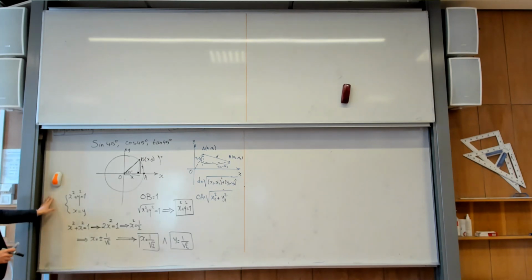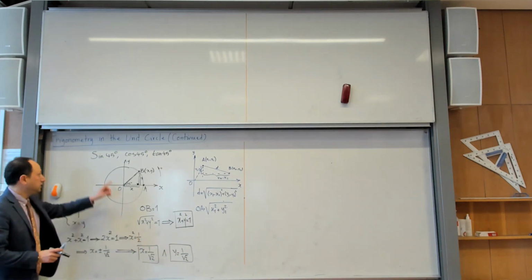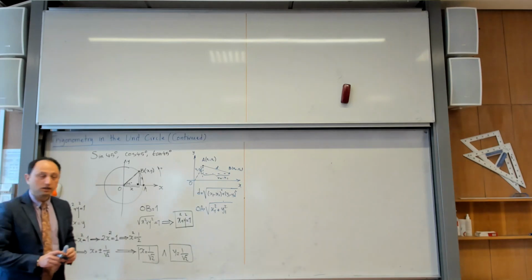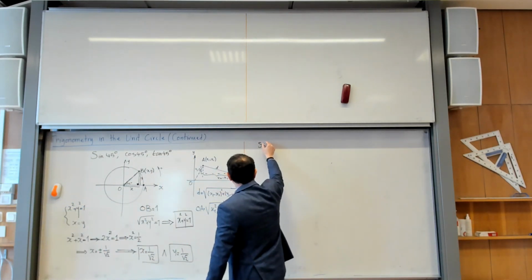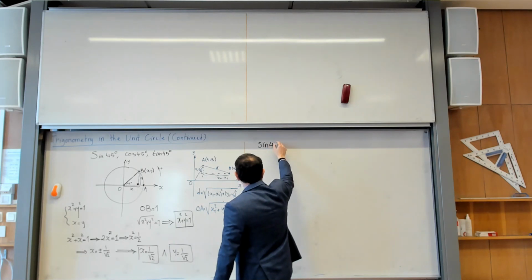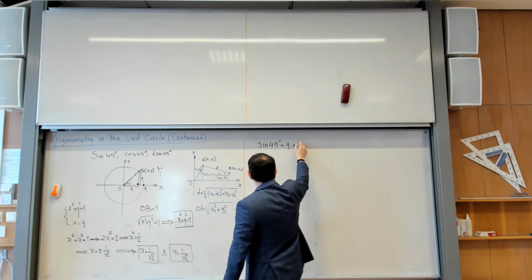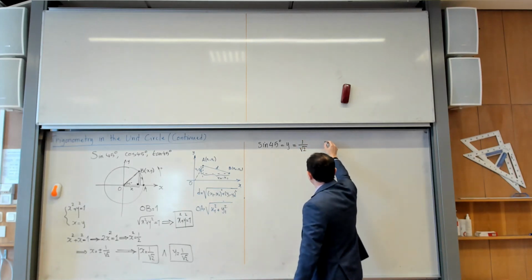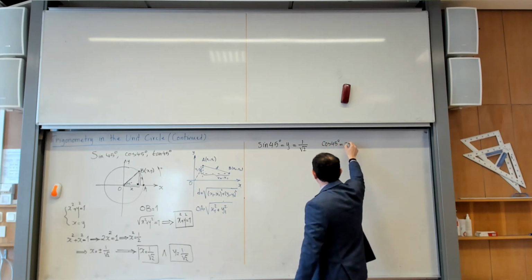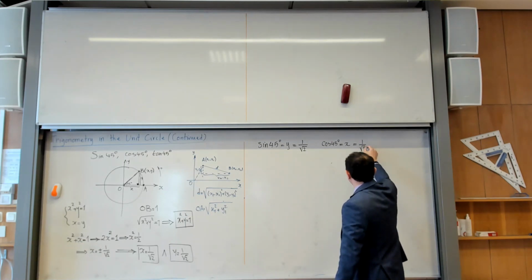Okay, now let us answer the question. Now that you know x and you know y, you can answer these questions immediately. So what if I ask you what is sine of 45? Do you remember, sine of 45 is the y coordinate, which is 1 over the square root of 2. And if I ask you what is cosine of 45, cosine of 45 is the x coordinate, which is again the same number.